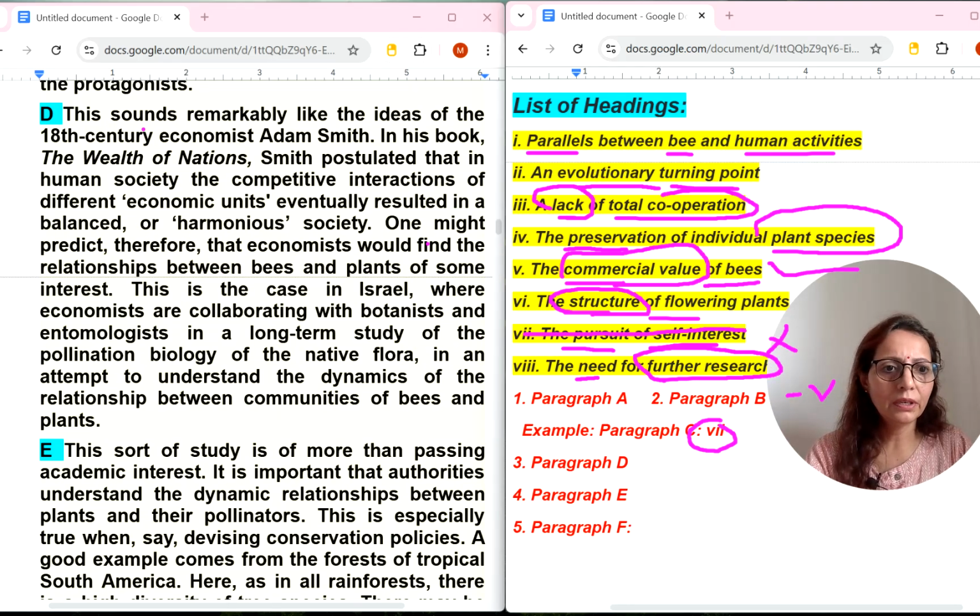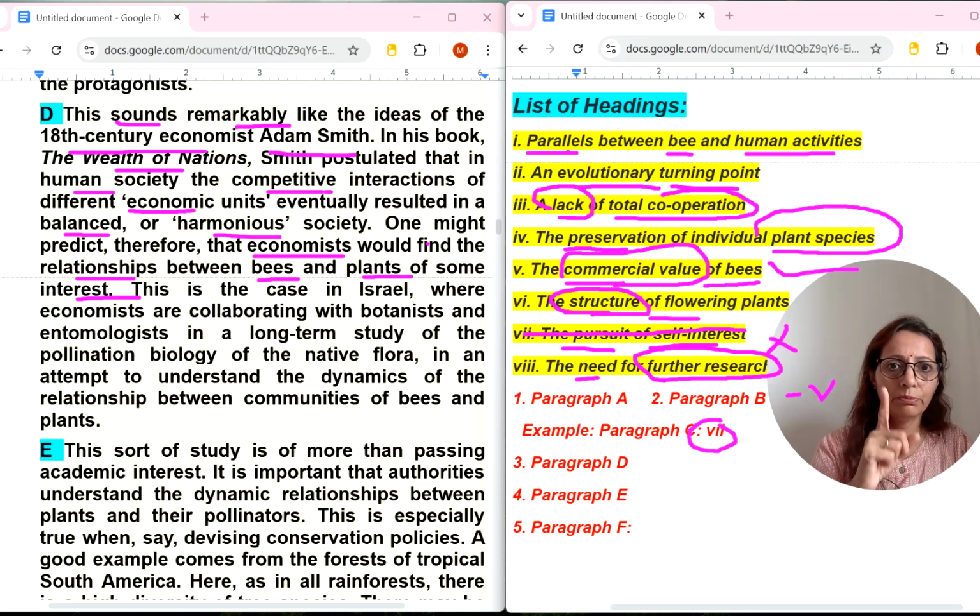Now let's see D number paragraph. This sounds remarkably like the ideas of 18th century economist Adam Smith. In his book The Wealth of Nations, Smith postulated that in human society the competitive interaction of different economic units eventually resulted in a balanced and harmonious society. One might predict, therefore, economists would find relationship between bees and plants of some interest. Relationship between parallels between bee and human activities.